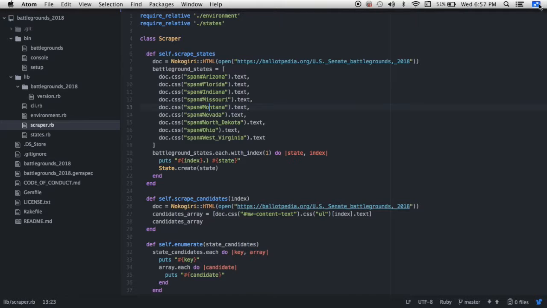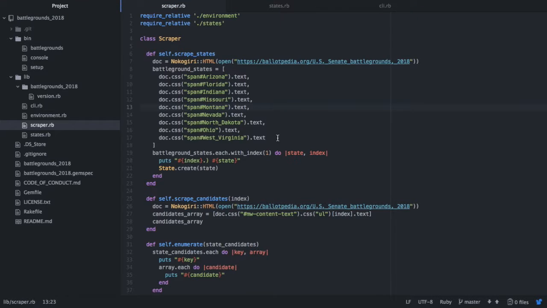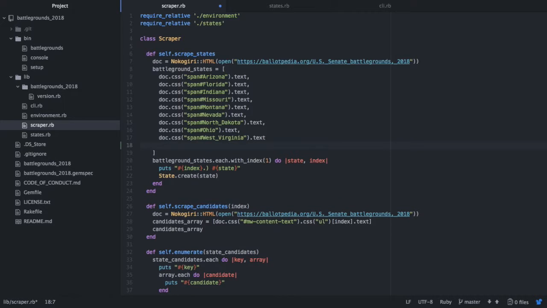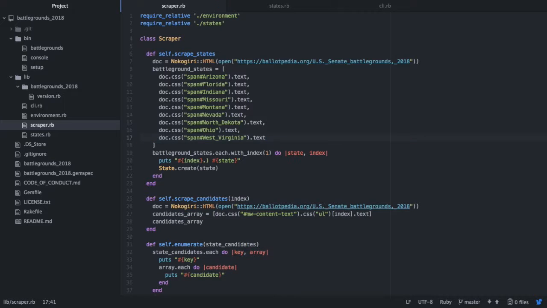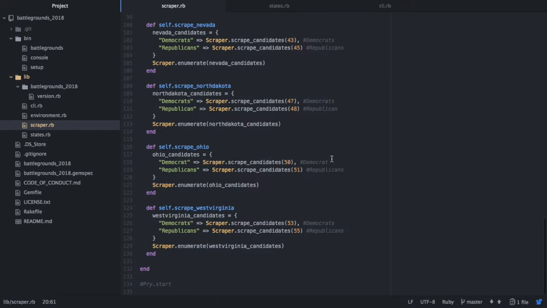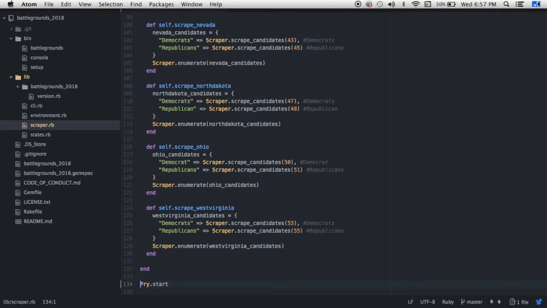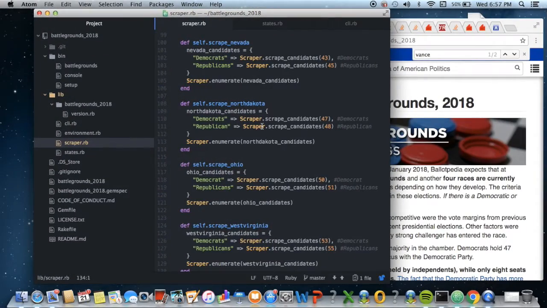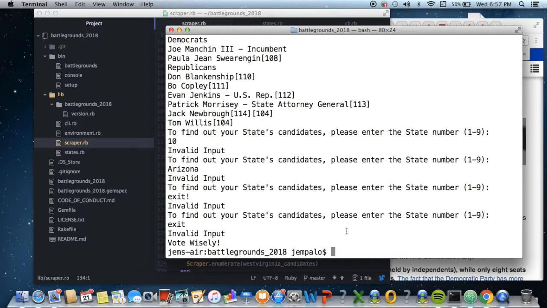So just to show you in binding pry that it does return the name. Go to terminal.